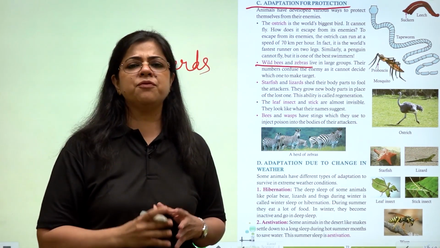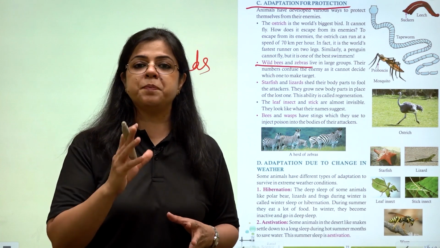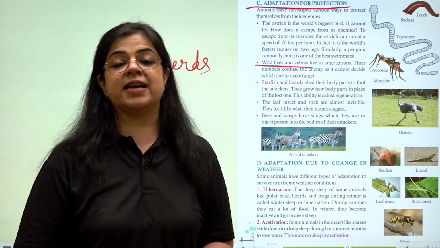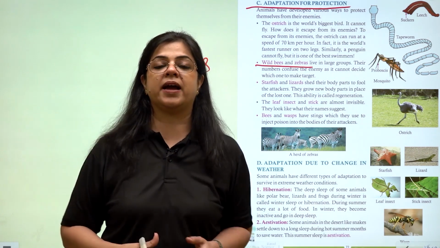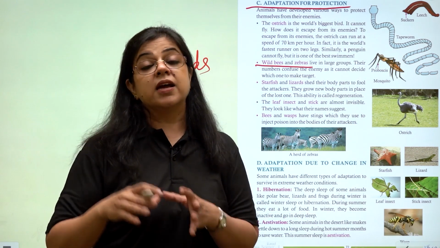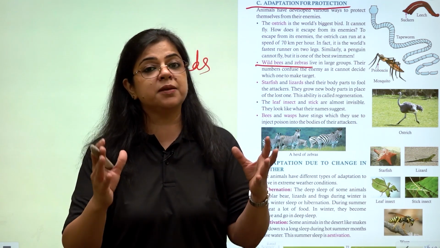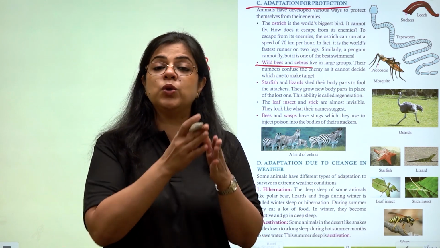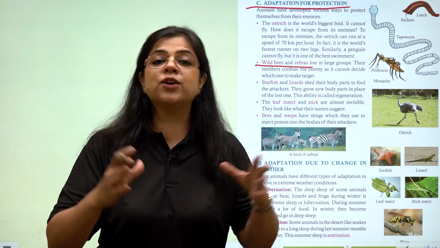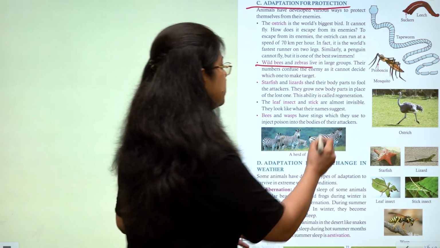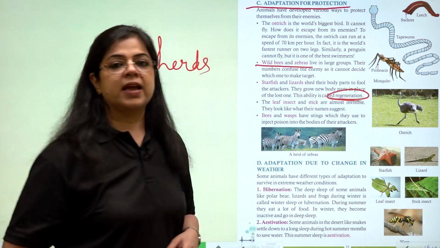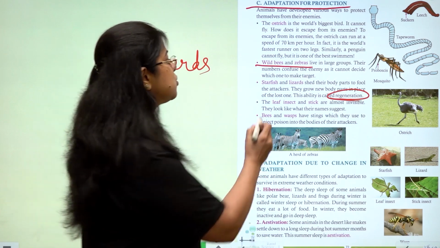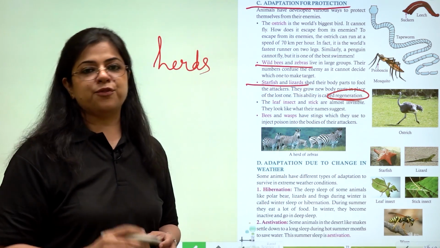You must have seen a very interesting adaptation specifically in lizards. If you chase a lizard, in order to protect itself, the lizard leaves its tail behind और वो टेल डांस करते रहती है. जब तक हम डांसिंग टेल को देखते हैं तब तक लिजर्ड भाग चुकी होती है. But what happens is the lizard is able to leave its tail and regrow it again. इस प्रोसेस को बोलते हैं regeneration. And regeneration is not only an adaptation in lizards, it is also an adaptation in starfish.